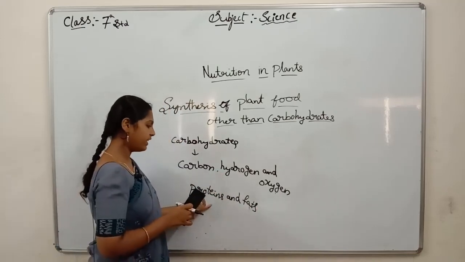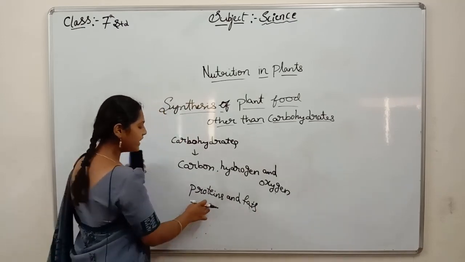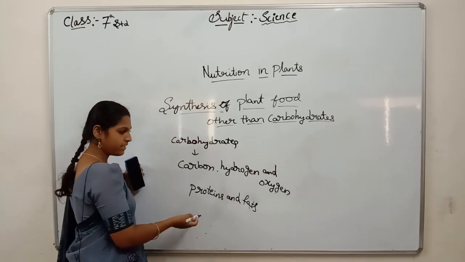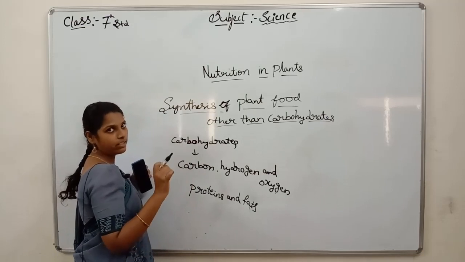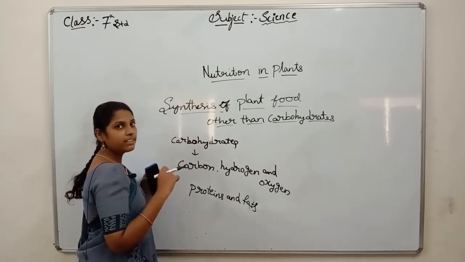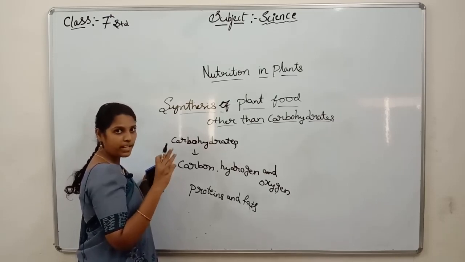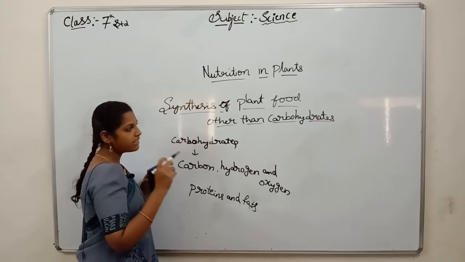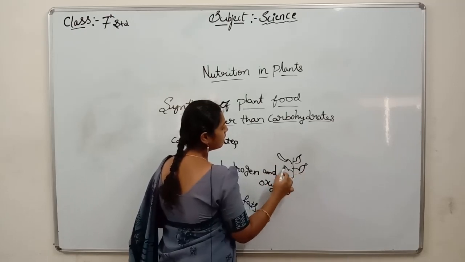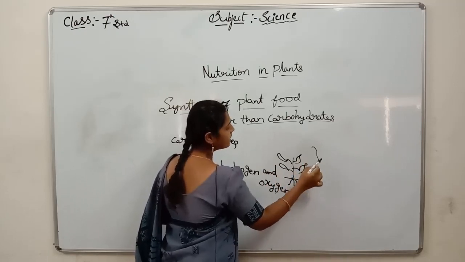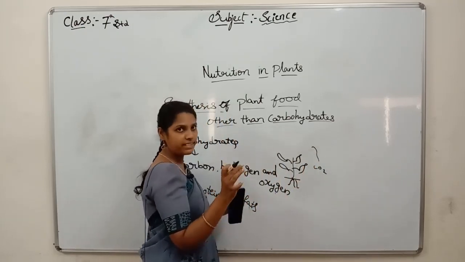First we will see the proteins. Proteins are nitrogenous substances. Nitrogenous means it contains nitrogen. Where is the nitrogen present? Yes, in air. I said while explaining photosynthesis that in air there is carbon dioxide and some other gases. In air there is what? Carbon dioxide and some gases. Even nitrogen gas is present in air.